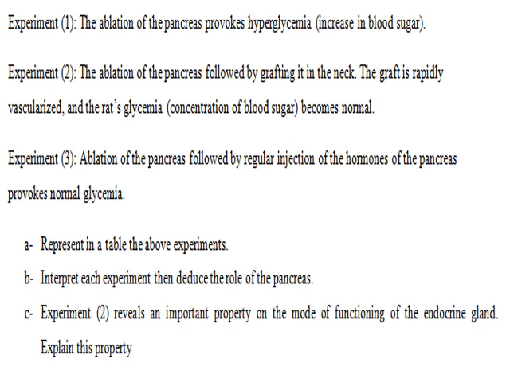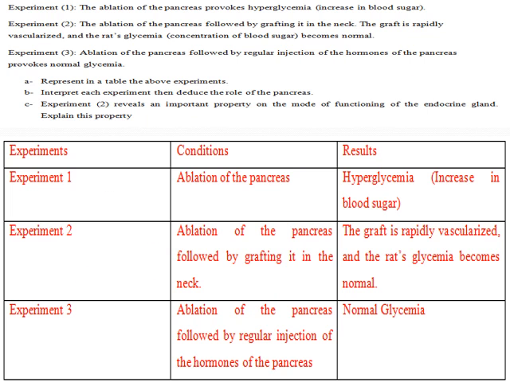Experiment 2, the ablation of the pancreas followed by grafting it in the neck. The graft is rapidly vascularized and the rat's glycemia goes normal. Experiment 3, ablation of the pancreas followed by regular injection of the hormones of the pancreas. This provokes normal glycemia. Represent in a table the above experiments. Interpret: experiment 2 reveals an important property of the mode of action of endocrine glands. What is this property?